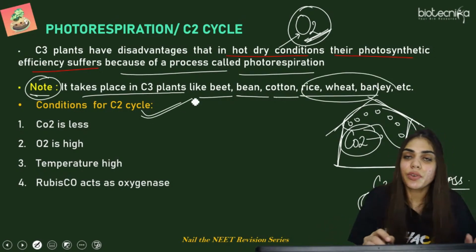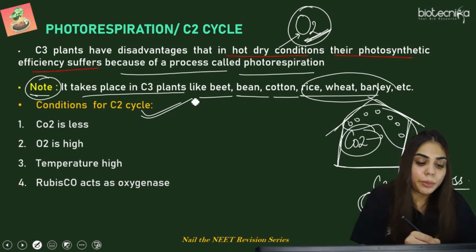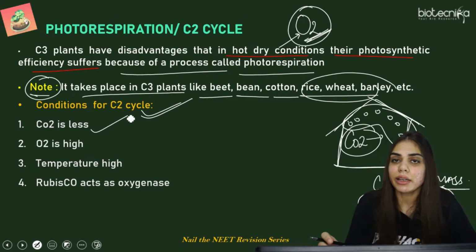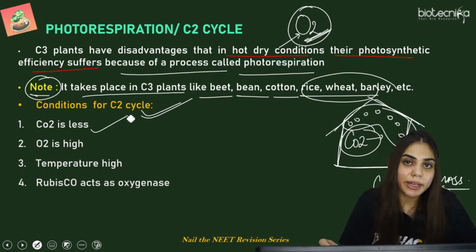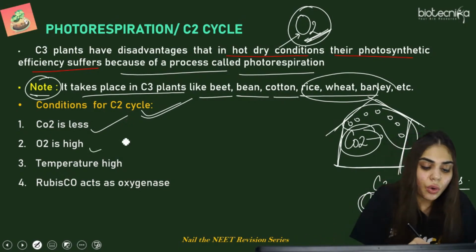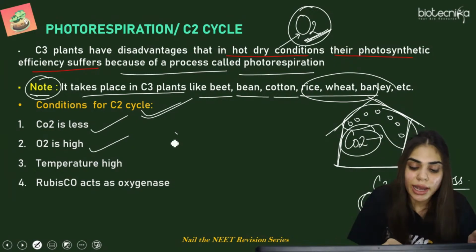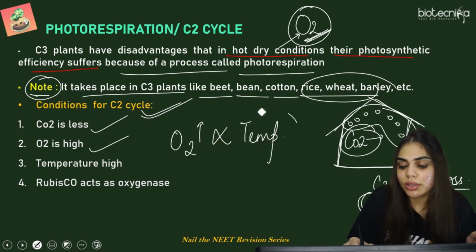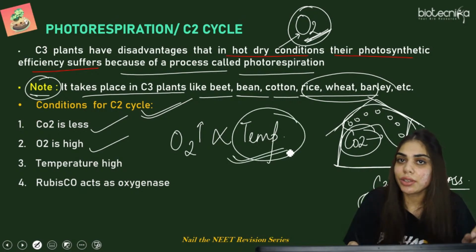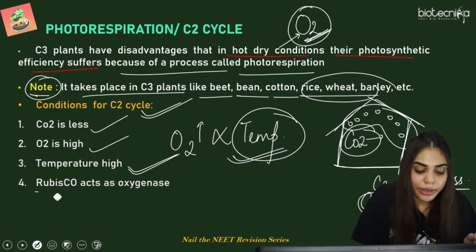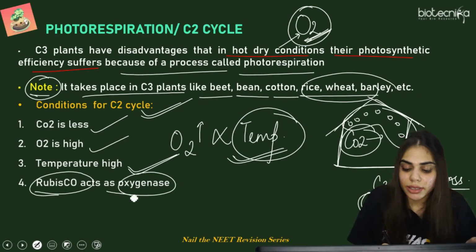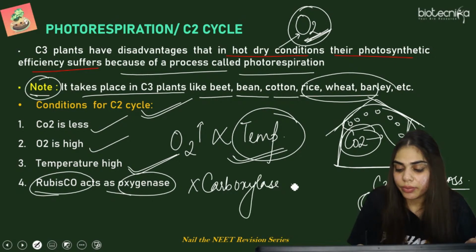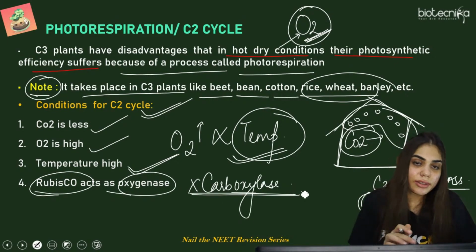So what are the conditions for this C2 cycle? Why is it taking place? Because CO2 is less in the atmosphere. That means oxygen is high in the atmosphere. That is why Rubisco enzyme is acting as an oxygenase. So if O2 is high, it is directly proportional to temperature. If O2 is high in the atmosphere, that means temperature is also high. So at high temperature Rubisco is acting as an oxygenase but not a carboxylase. So I hope this photorespiration is clear to everyone.